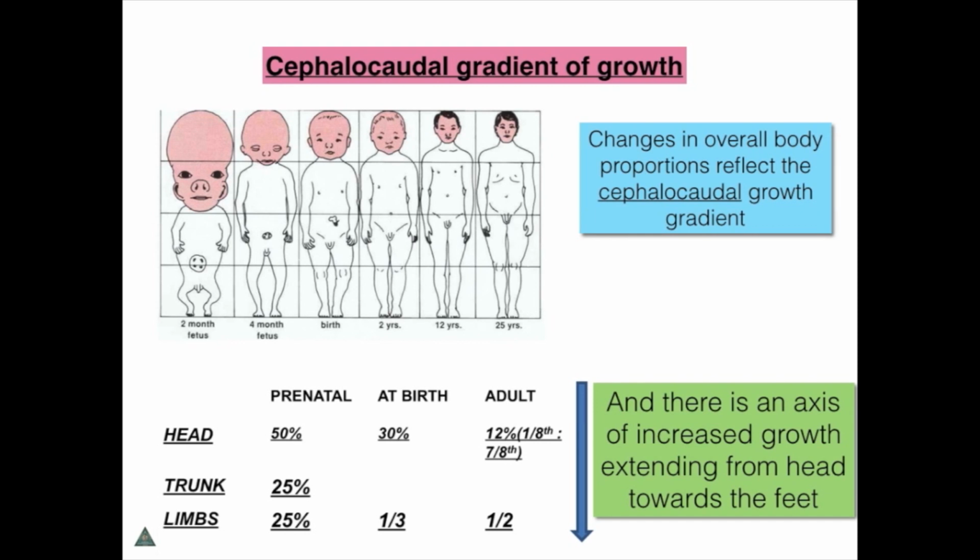Now, the cephalocaudal gradient of growth is another basic concept which says that the cranium forms first and the skeleton, which is the caudal end of the body, develops much later. This is pronounced very well in that the head at 2 months of fetal life is about 50%, at birth is about 30%, and in an adult is 1/8. The rest of the body continues to grow much more at a later age, whereas the head has already finished at a much earlier age. This is specified as the axis of increased growth extending from the head towards the feet.